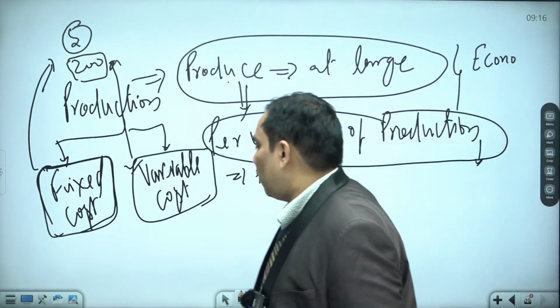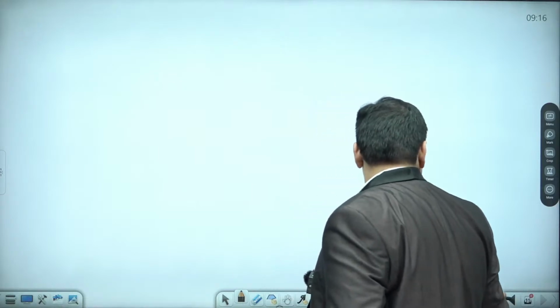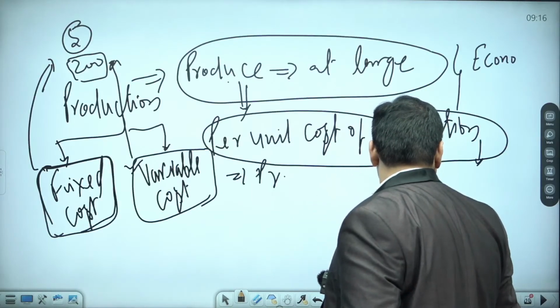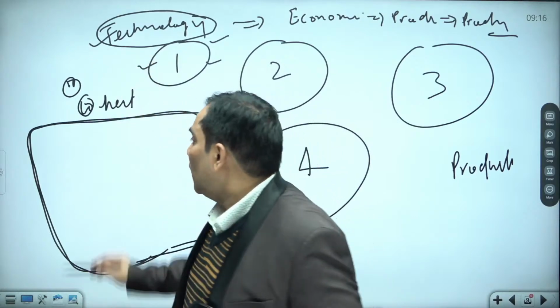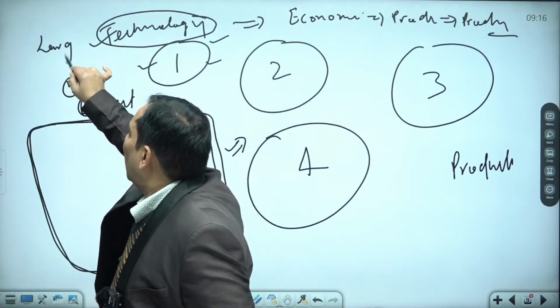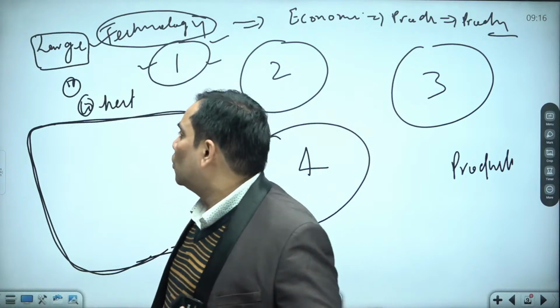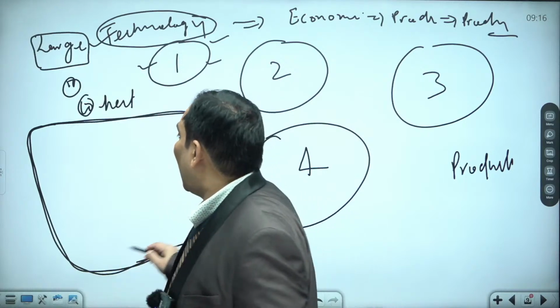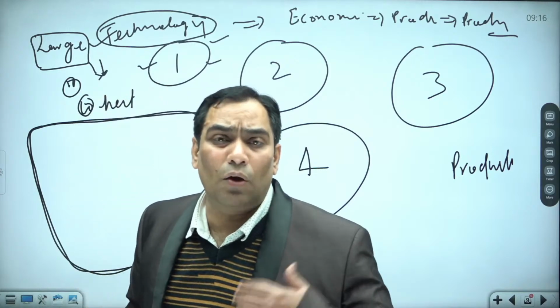So economies of scale, and by applying technology, the producer will be in a position to produce at large scale. And when the producer is in a position to produce at large scale, he can have the benefits of economies of scale.